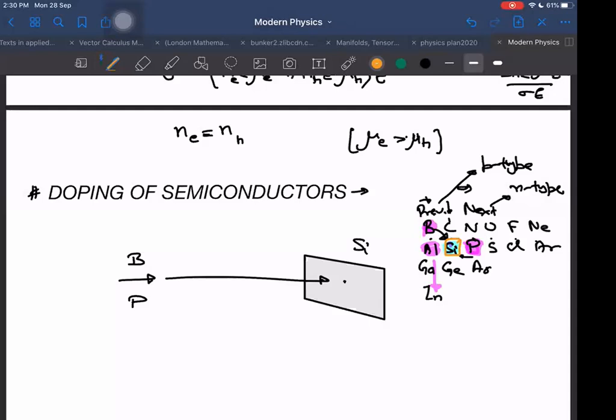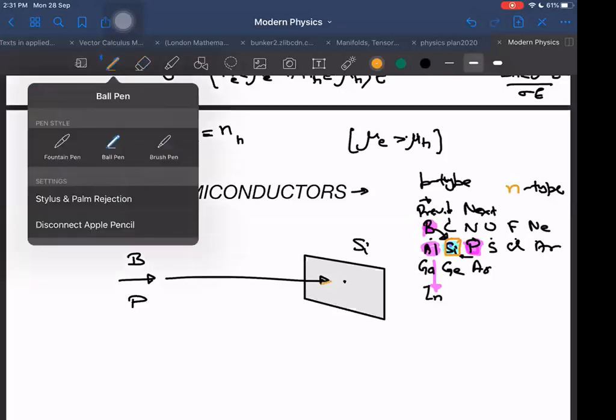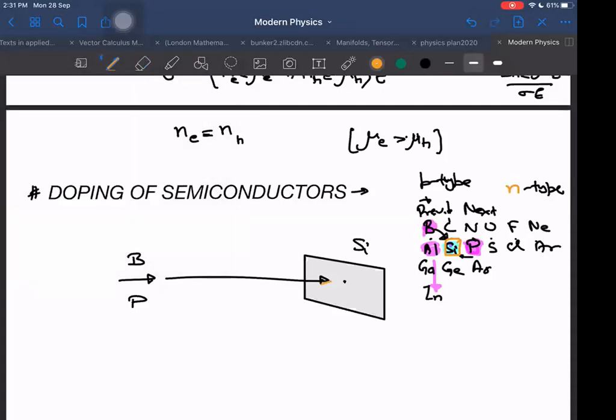Now, why do we insert impurities and what is the impact of those impurities? And I will give you a reason why we call it P type and N type. Some prefer to call P positive type and N negative type, but I will not prefer that. The reason is that these are neutral actually. For example, let us say I'm sending a boron ion, and here the boron ion gets embedded into it, and several such boron particles are embedded within the silicon lattice.